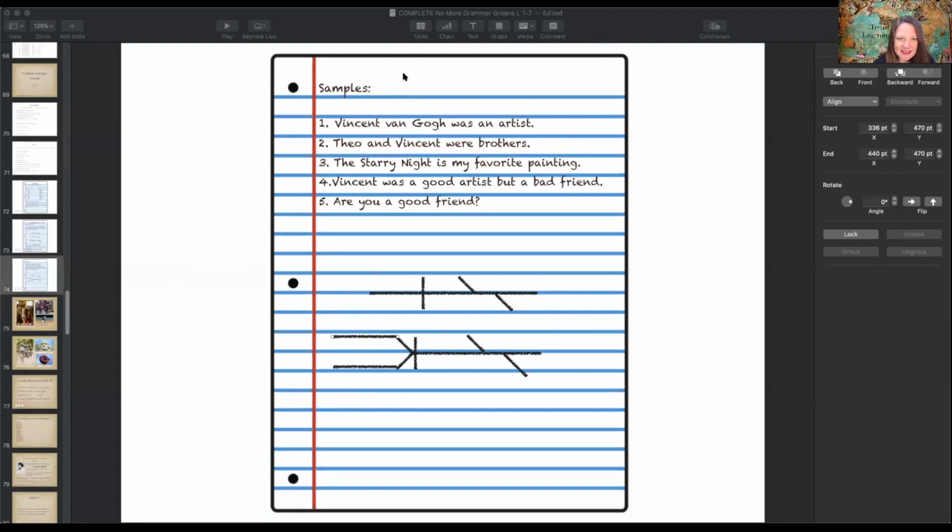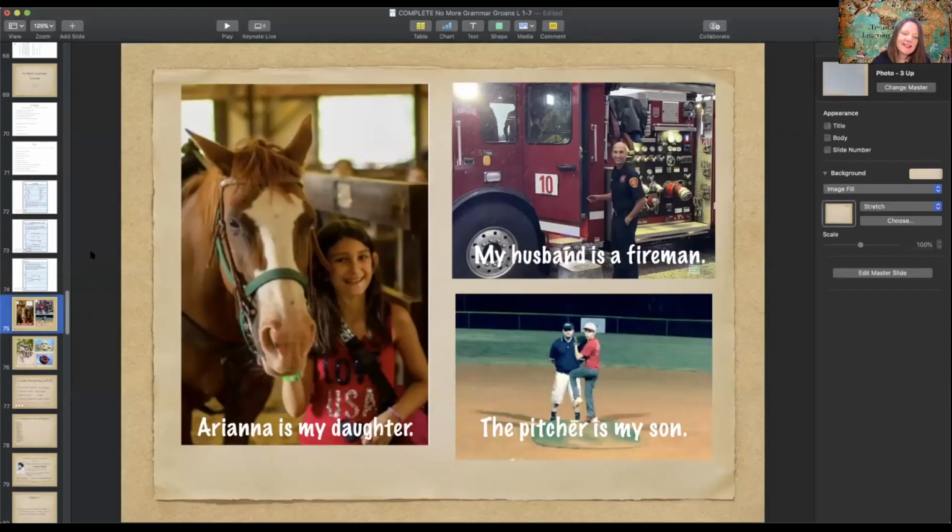So let's practice a little bit. These are pictures of my family. This is my daughter. Ariana is my daughter. I am going to mark these so you can see the sentence pattern. Linking verb is. Ariana is the subject. Daughter comes after the linking verb. It is a noun and it renames Ariana. So that has to be the predicate nominative, which is the noun one.